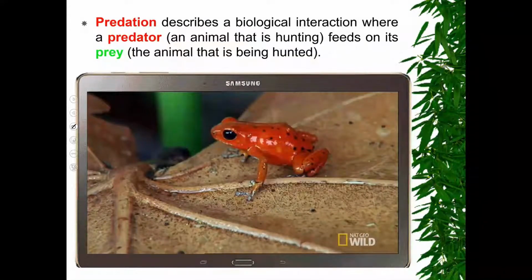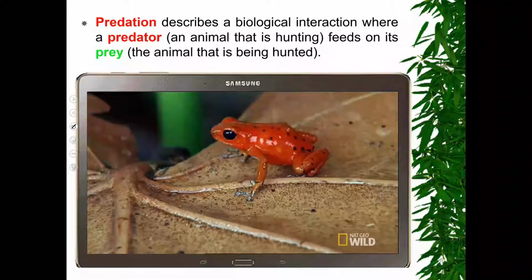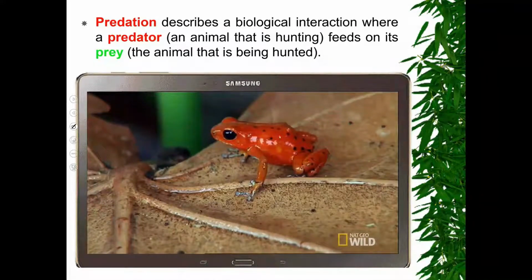The process of hunting, we call predation. The animal which is being hunted is prey, and the animal which hunts the other animal is the predator. Like a cat catching a mouse, for example, the cat is the predator while the mouse is the prey. Or a tiger attacking a deer, the tiger is the predator, but the deer is the prey.